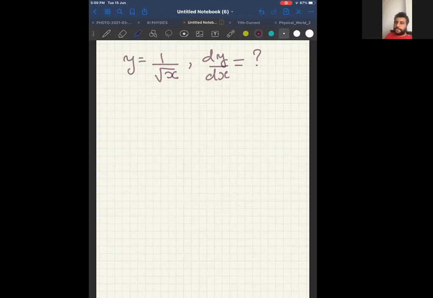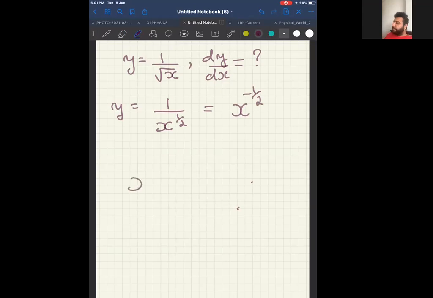Let's start. Okay, now see here. It is 1 by root x. So the first thing I will do is write y is equal to 1 divided by x^(1/2). Can I write root x as x^(1/2)? Now 1 by x^(1/2) can be written as x^(-1/2). Now again it is of the form x^n.